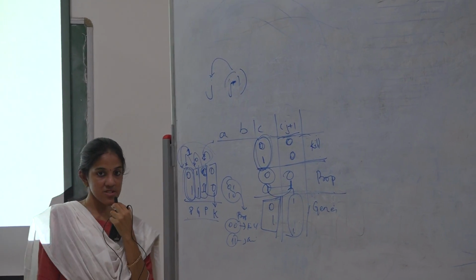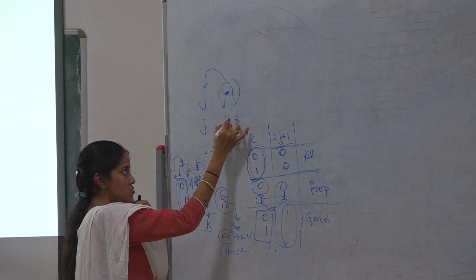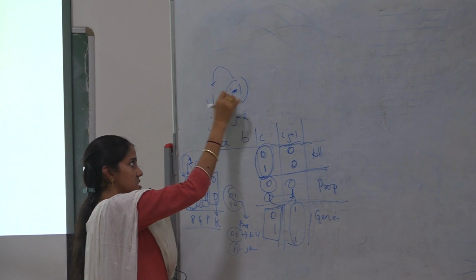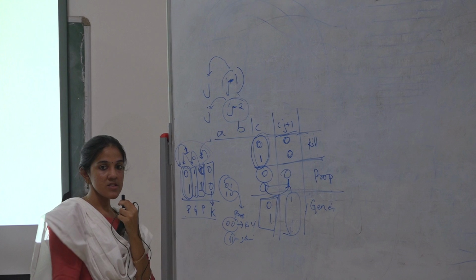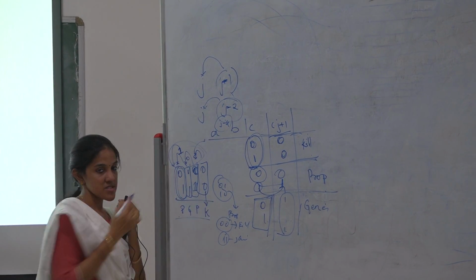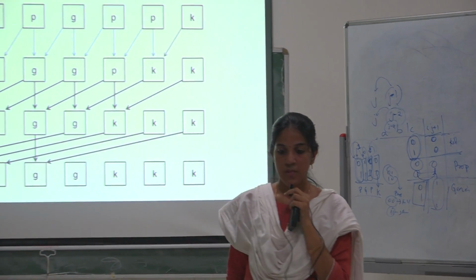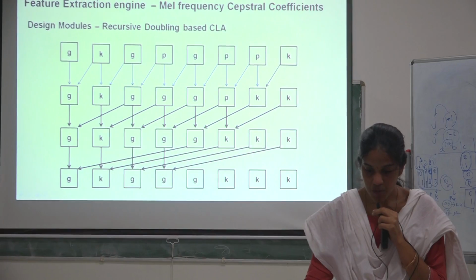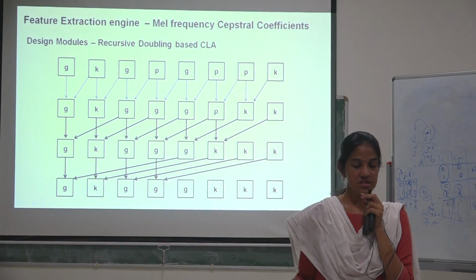That is the second stage. For the third stage, we take j minus 2, since up to j minus 1 is computed. Similarly, next we get j minus 4. This procedure of propagating carry for 3 more stages gives us the final carry statuses.